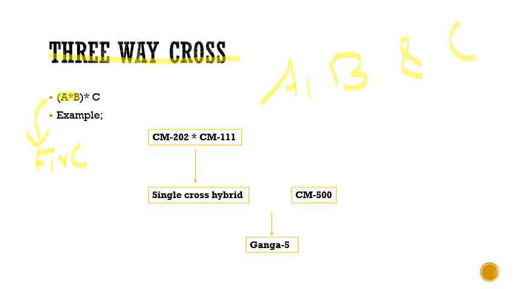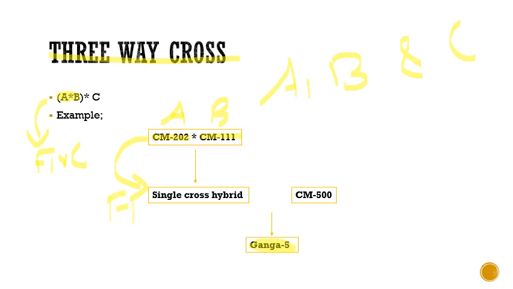So let us see this with an example. So we all know the Genga 5 hybrid. This is a famous maize hybrid, and it has been developed by three-way cross. So first of all, let's see how Genga 5 has been developed. The first single cross is made between two inbred lines, that is CM202 and CM111. So these two inbred lines are crossed to develop a single cross hybrid or your F1.